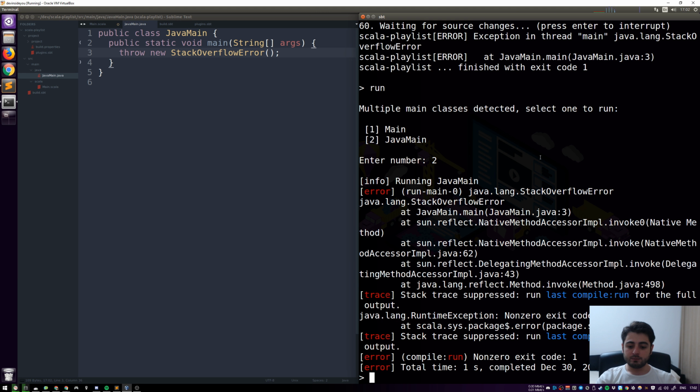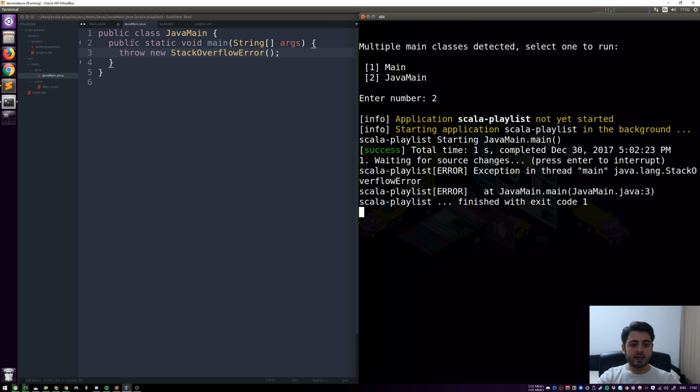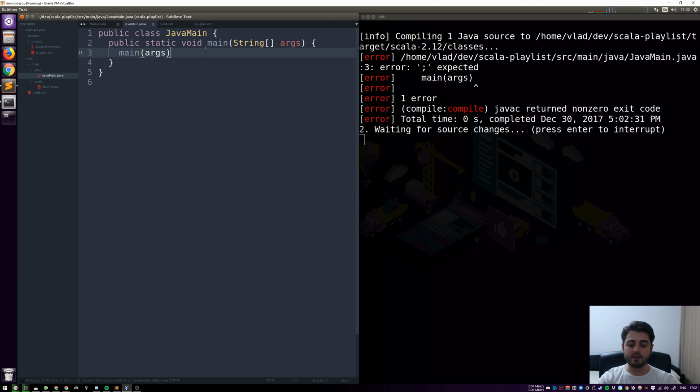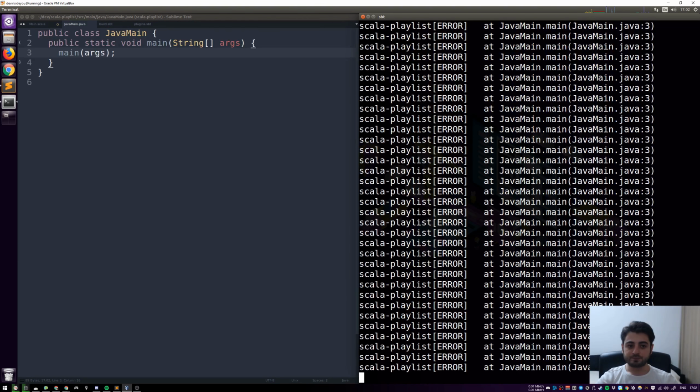All right, before we continue, let me go back to this, right? Let's just say Java, okay, once, and let's do this. The very simplest way of doing recursion is this, right? So this is the simplest way of producing a Stack Overflow. Of course, I forgot a semicolon because Java has semicolons. Okay, so let's run this one, right? So this is a Stack Overflow. This is not happening in Scala, however, right?